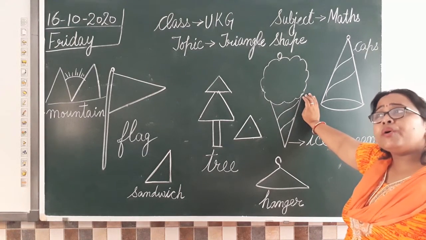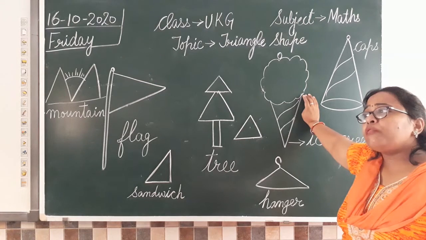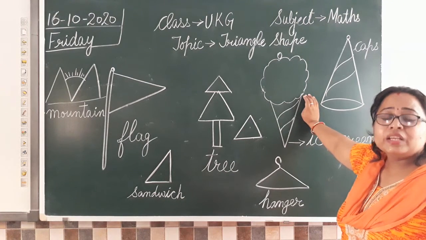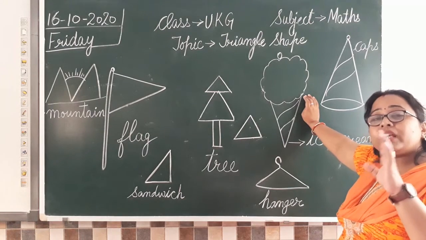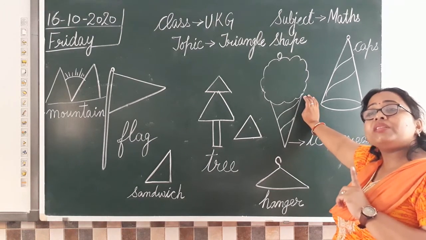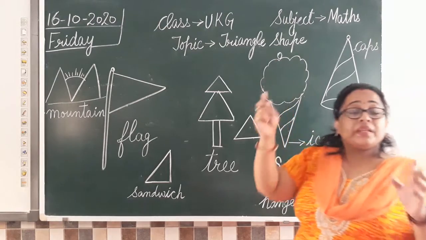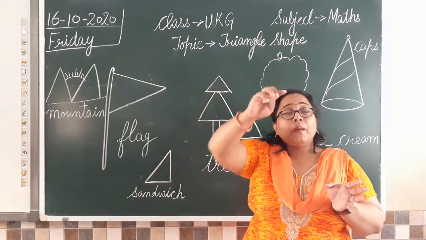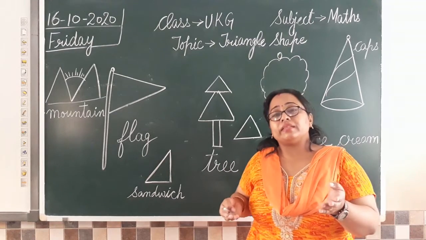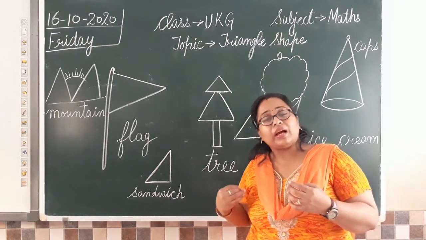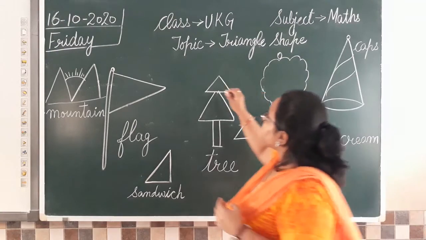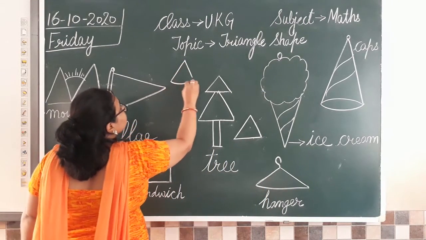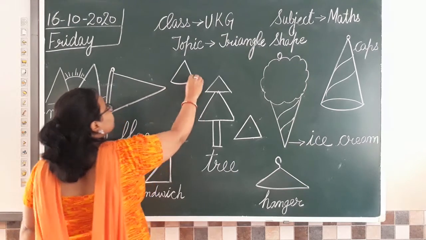Clear? One more example: if you have ever seen a pizza slice. You all eat pizzas. So one single slice. Yesterday I told you, if we see the whole pizza, when it comes to you, it is circle in shape. But when we take out a slice, you will find the slice is in this shape, like this, isn't it?